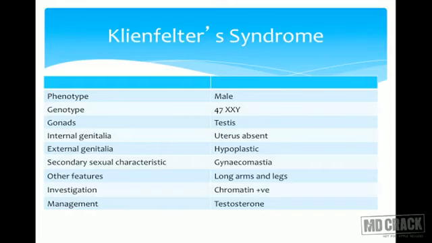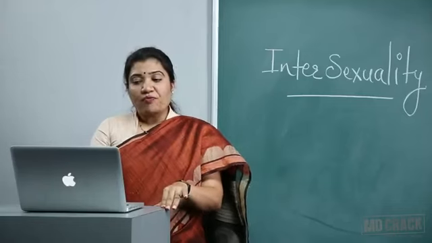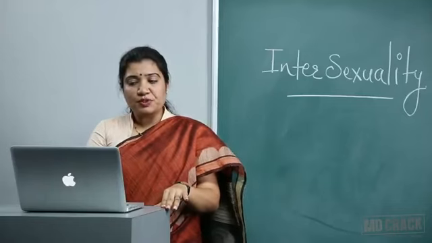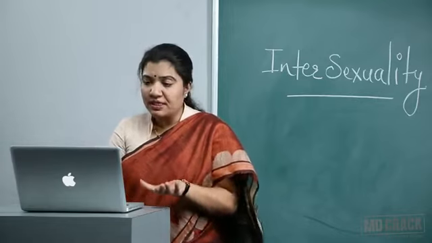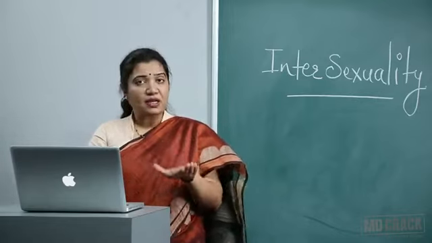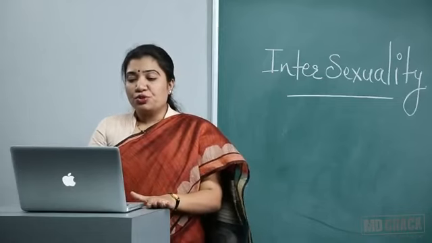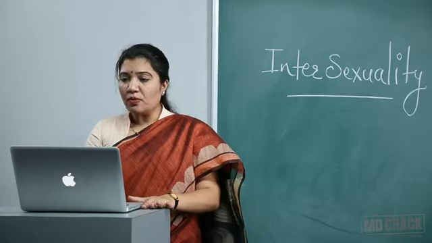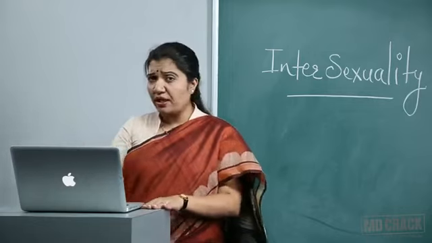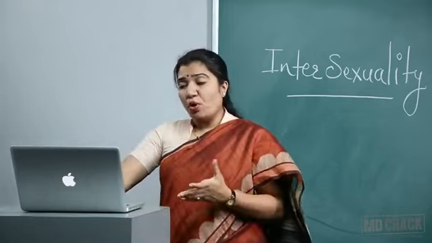And management is, as from childhood this person has been brought up as a male, we should continue that and give testosterone because that is lacking. So we can give testosterone doses to this person. Many of the eunuchs would be seen like Klinefelter's, where there would be scanty hair growth and gynecomastia would be seen. Testosterone will help them. They usually have some psychotic elements or psychosocial problems.